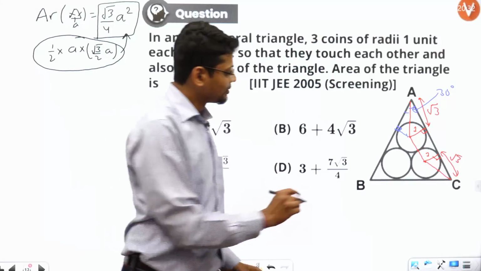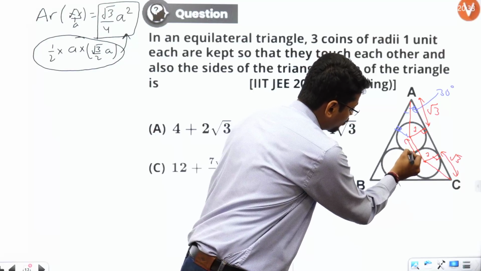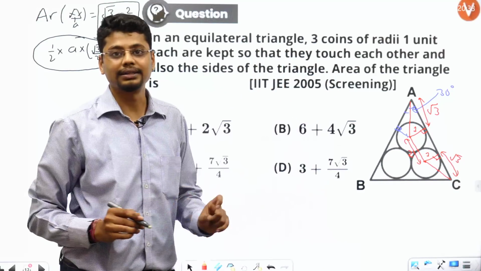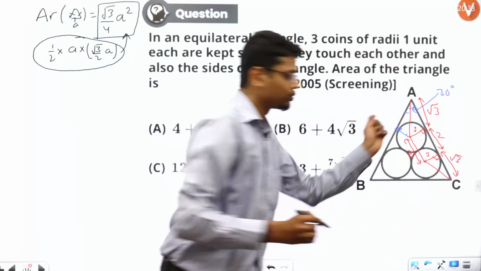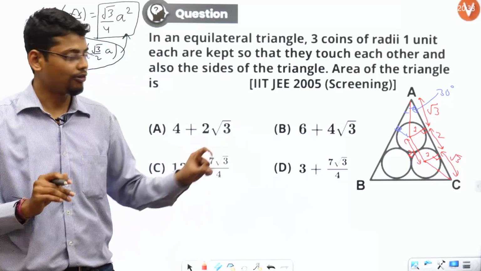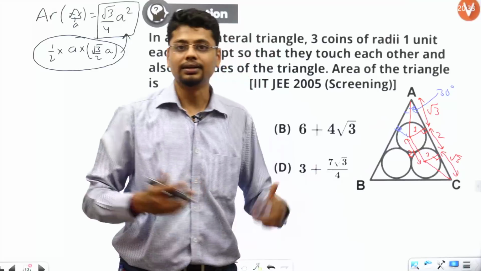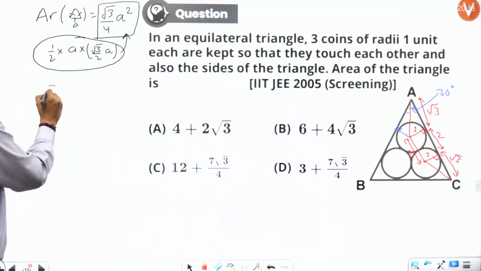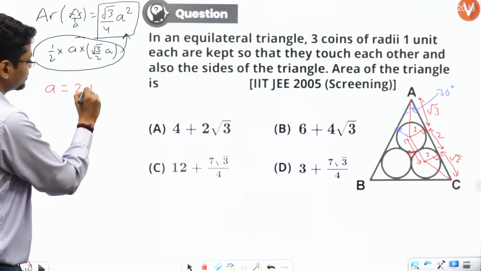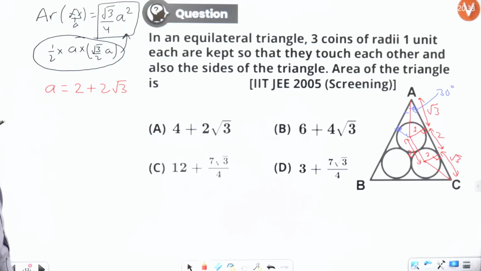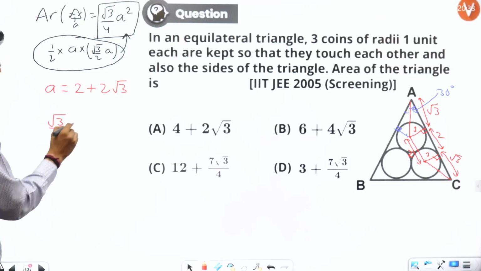So this is of length 2, 1 plus 1 radius. So this will also be equal to 2, the opposite side of a rectangle. So this is equal to 2. This is root 3, and this is root 3. We are done. This side length is 2 plus root 3 plus root 3, which is 2 plus 2 root 3. That's it. Now simple. Root 3 by 4 A square.